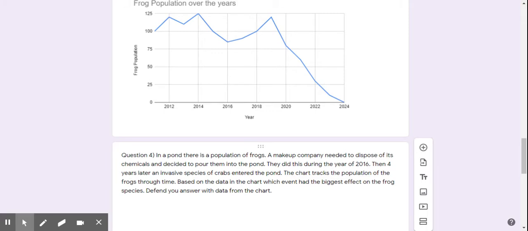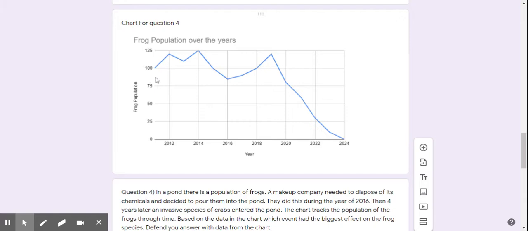Based on the data in the chart, which event had the biggest effect on the frog species? Defend your answer with data on the chart. All right, so let's start it off. We start out here at 2011, and we are right here at around 100. We're going up, we go down, we go up. We drop down, we drop down.